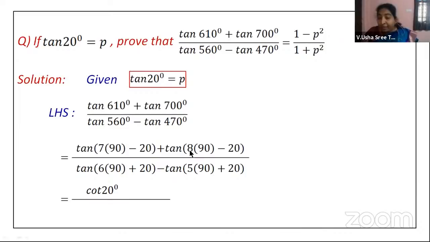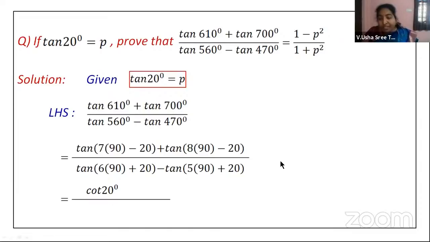Now here, tan of 8 into 90 minus 20. That means if it is 8 into 90, if you divide 8 by 4, then you will get 2 rotations. 90 into 4 will give you 1 rotation, 90 into 8 will give you 2 rotations.